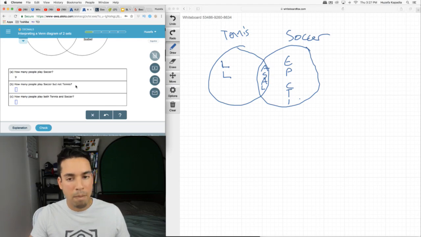How many people play soccer but not tennis? 1, 2, 3, 4, 5. Because these guys play soccer, but they also play tennis, so they're not included. We just got 5. How many people play both tennis and soccer? It's everybody in both universes. A, S, A, L. So that is 4.